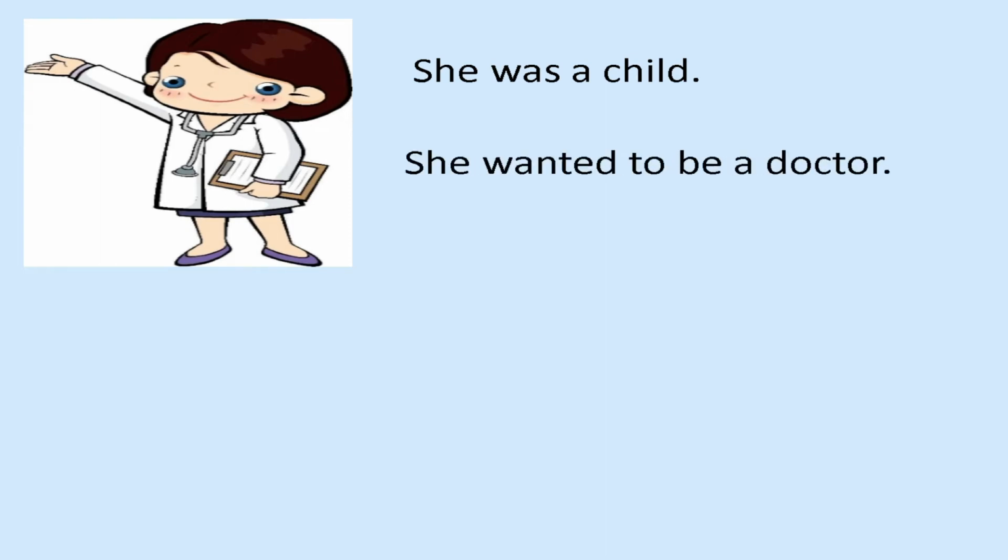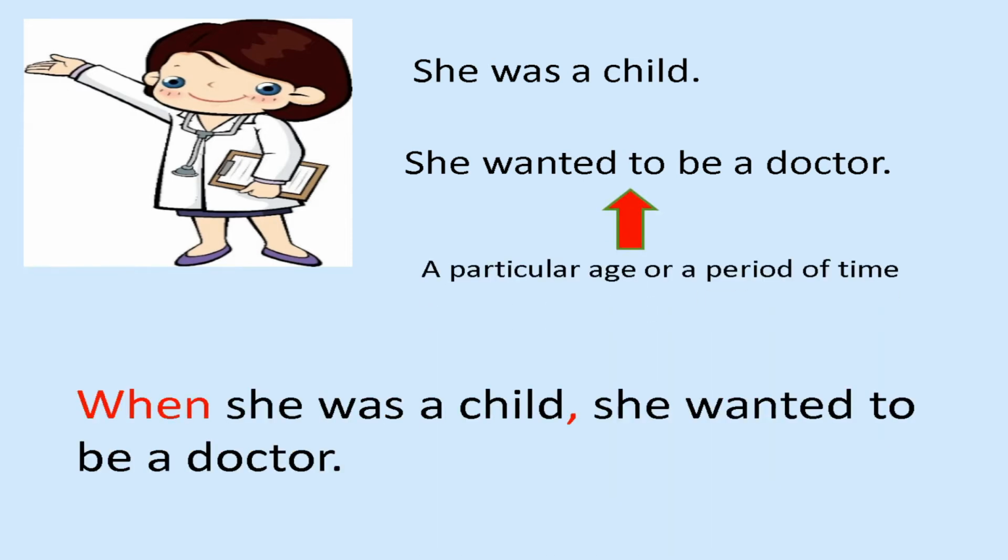Let's move to another. She was a child and she wanted to be a doctor. Here we use when to discuss a particular age or a period of time. We can say, when she was a child, she wanted to be a doctor.